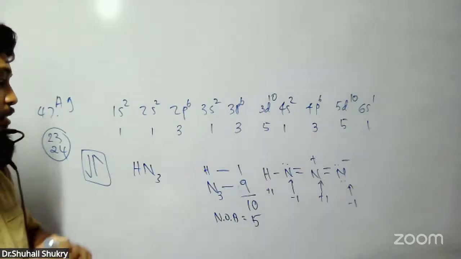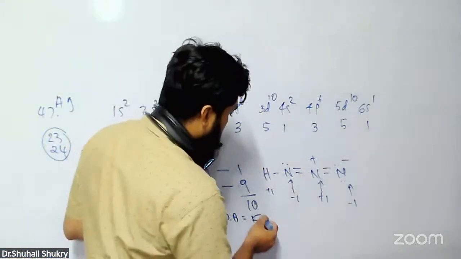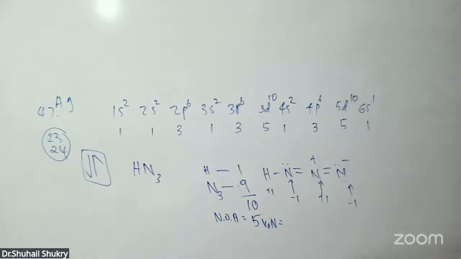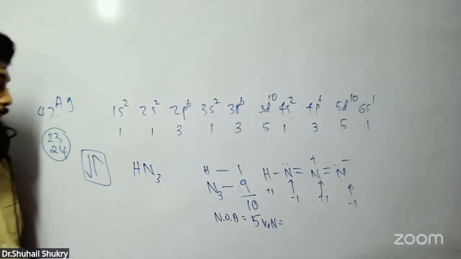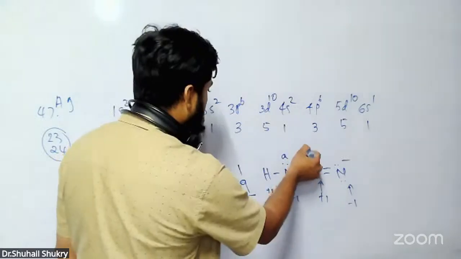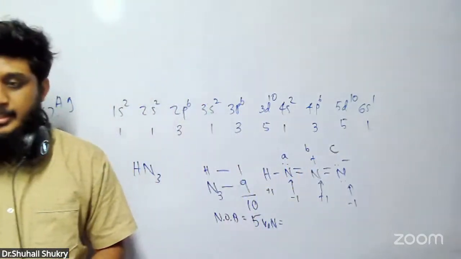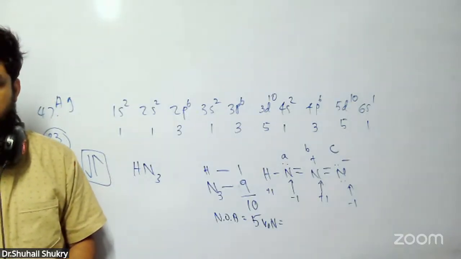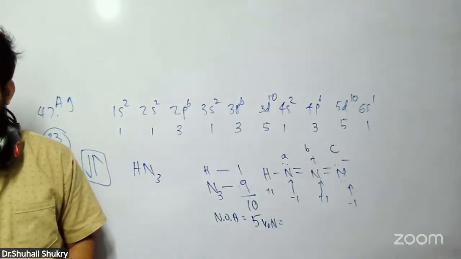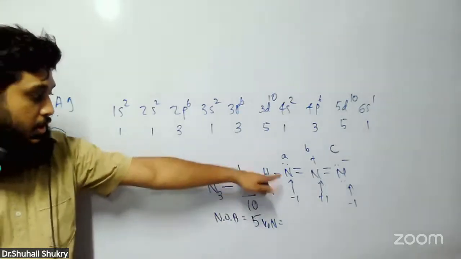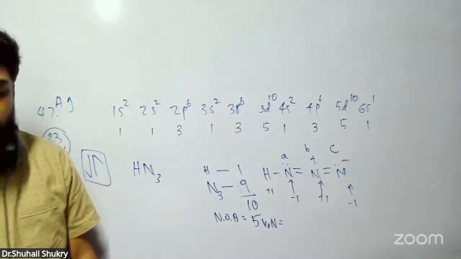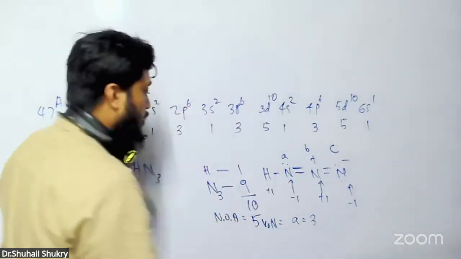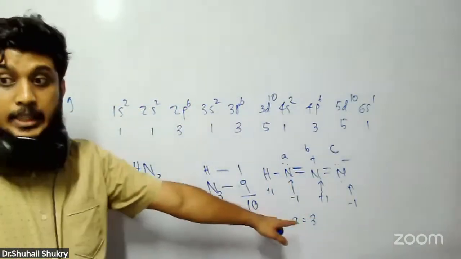This is a help for you. The number of bonds is a Lewis structure. Now we'll go for the valency of nitrogen. This is A nitrogen, B nitrogen, C nitrogen. We'll go for the valencies, guys. What is A nitrogen's valency? See the bonds, 1, 2, 3 bonds. Then valency is 3.